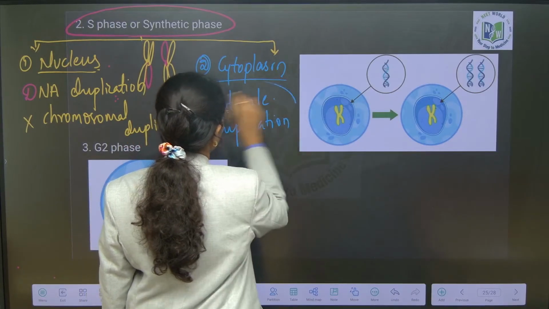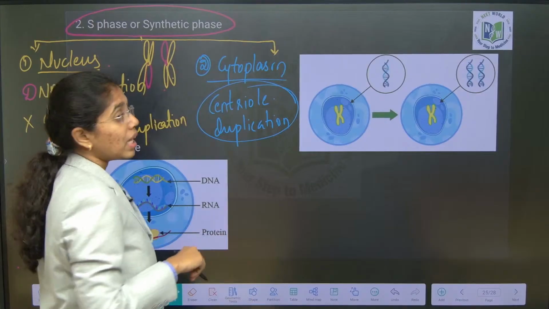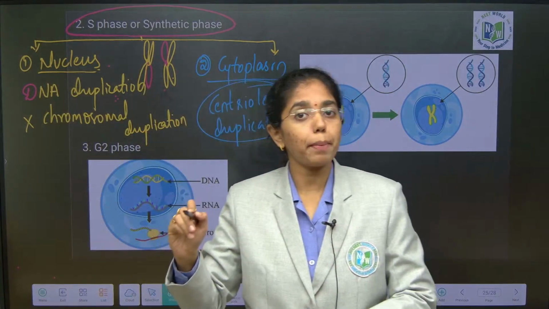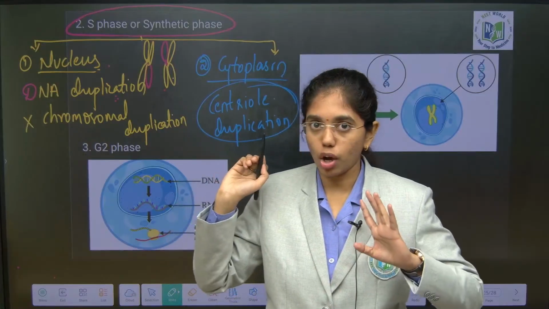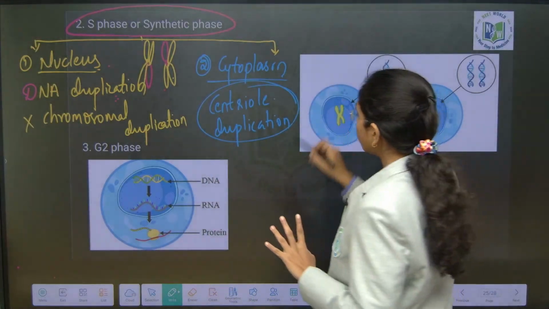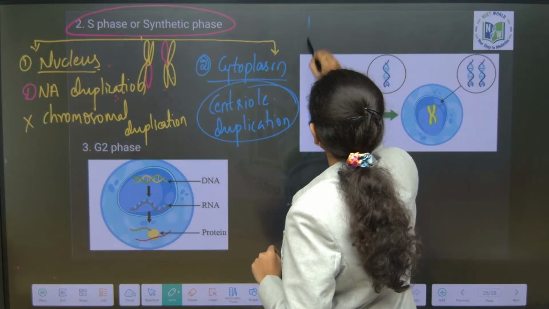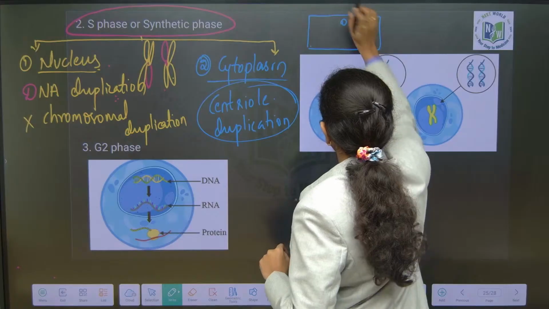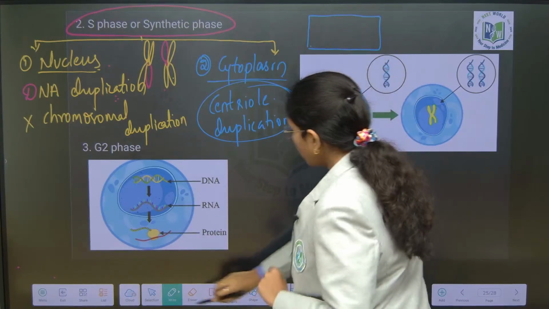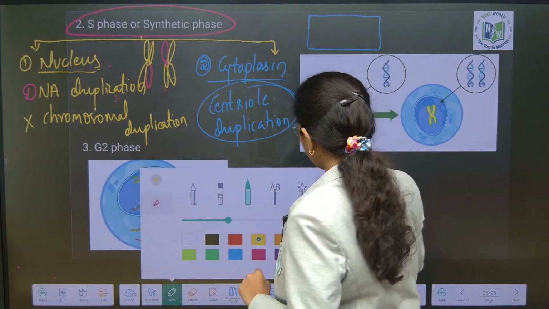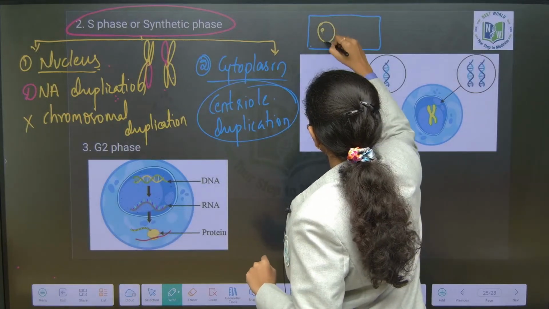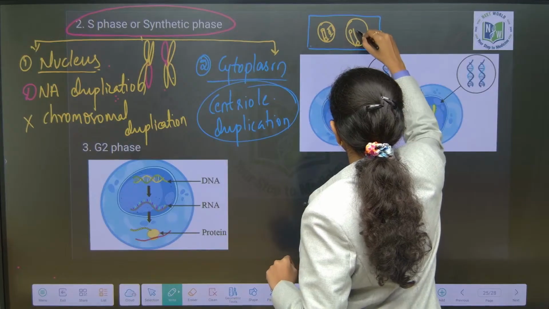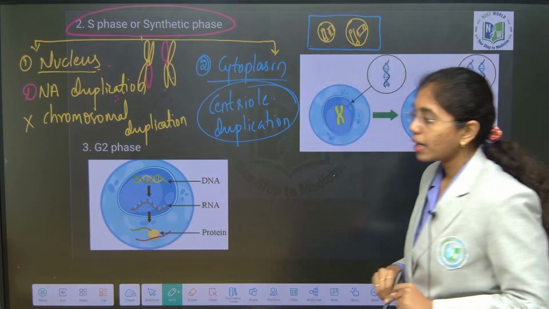These centrioles which are duplicated in the S phase will help in the spindle apparatus formation during anaphase of the cell division. Clear, right? If you consider this as a cell, 2 centrioles are formed. Priorly it will be a single centriole or centrosome, and after S phase 2 will be formed. Fine, right? Next is what?